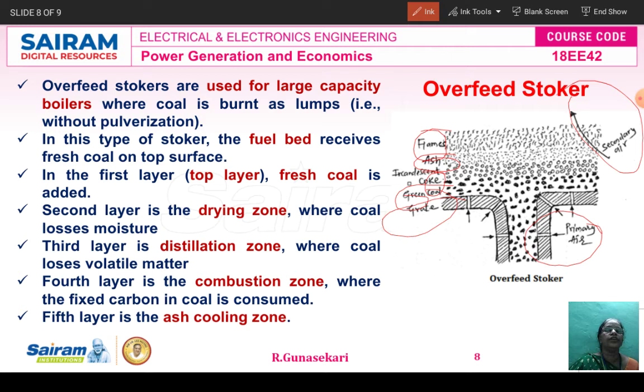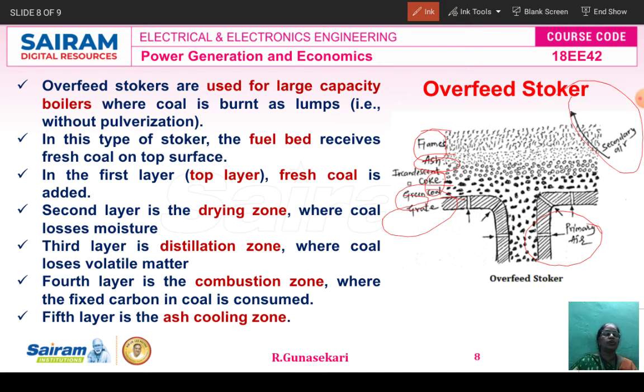The overfeed stokers are used for large capacity boilers where the coal is burnt as a lump, that is without pulverization. Pulverization means the unsized coal is crushed, sized, dried and separated. That is called pulverized coal. But these types of stokers are used for large capacity where the coal is burnt without pulverization only.